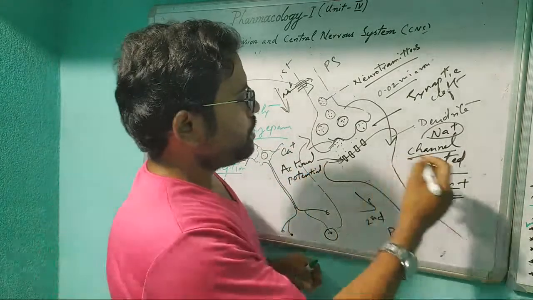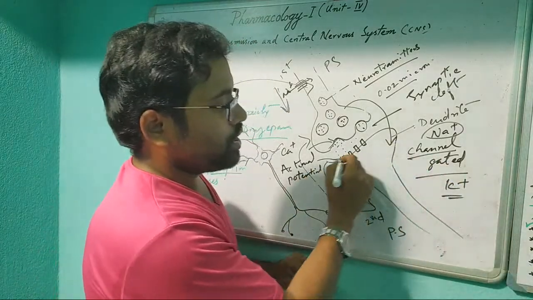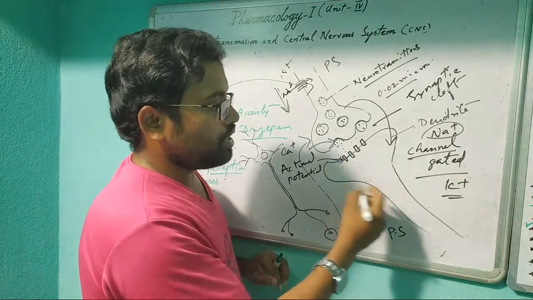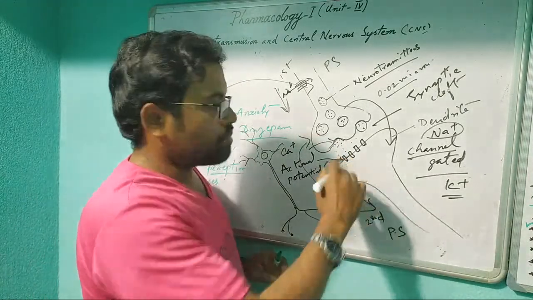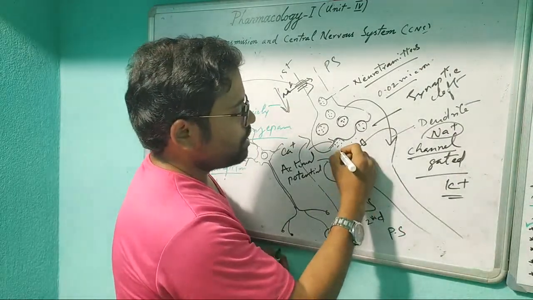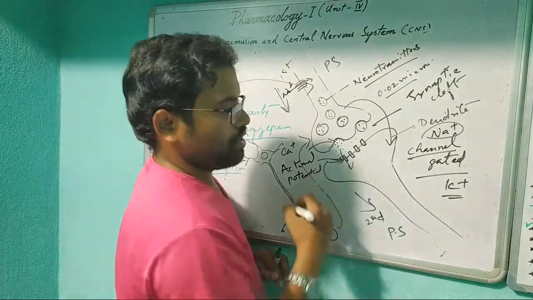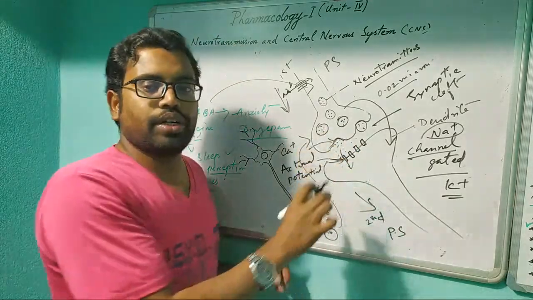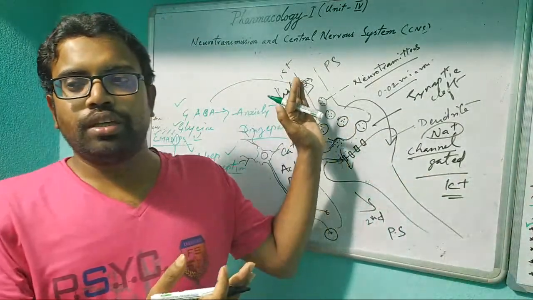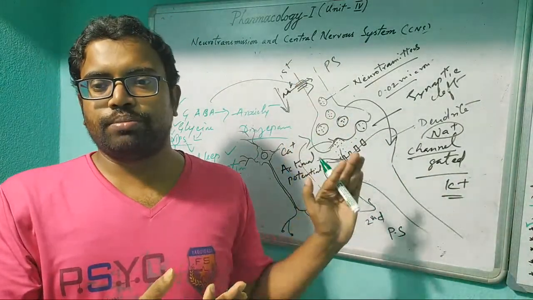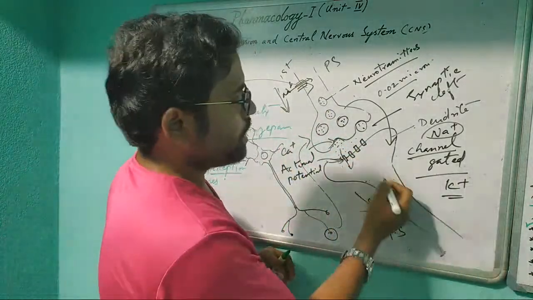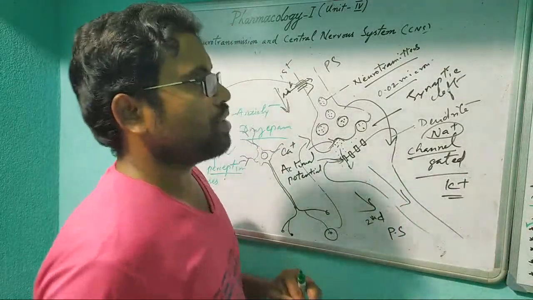After action potential induction, how it is happening, I'll tell just now. First I have to tell you in brief. After the sodium channel opens, these neurotransmitters come inside, meaning they have some power of transmission. They transfer the signal from the CNS to the peripheral system, and the signal is now received towards the effector organ.